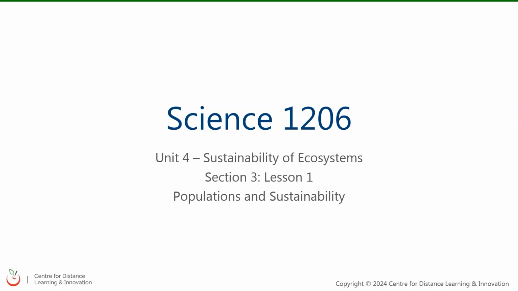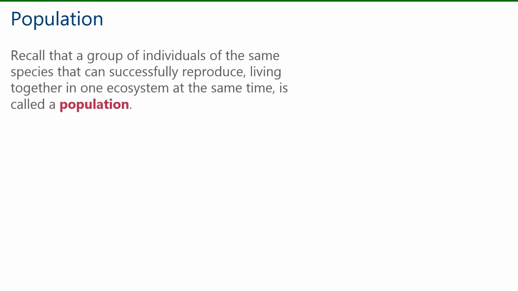Let's begin. First up, we're going to review the term population, which we discussed in a previous video. Recall that a group of individuals of the same species that can successfully reproduce, living together in one ecosystem at the same time, is called a population.